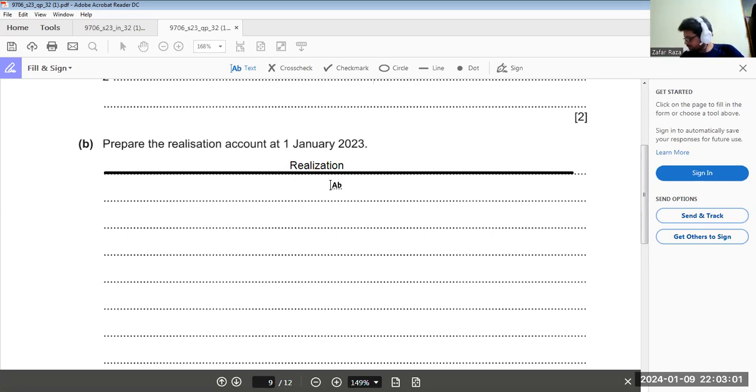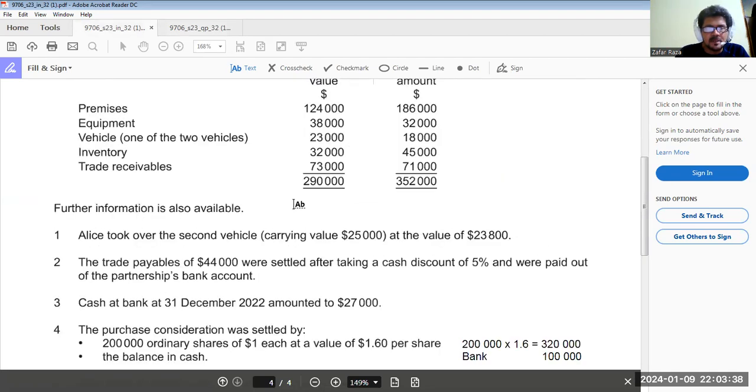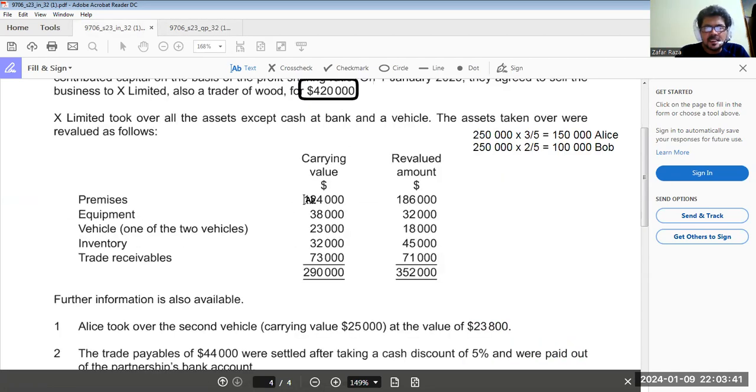Okay, see what we have to do. All our assets are going out of business. All assets are going to be credited because they are going out. So when all assets are credited, our realization account is going to be debited, with their original value, with their carrying value. Premises: the carrying value of premises is how much? Here it is the value 124,000.